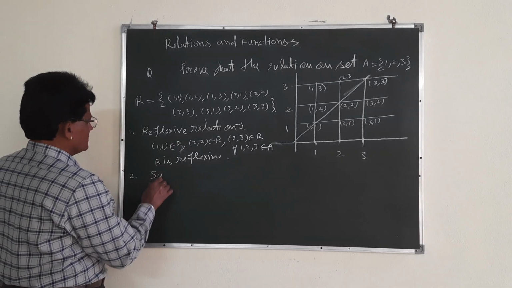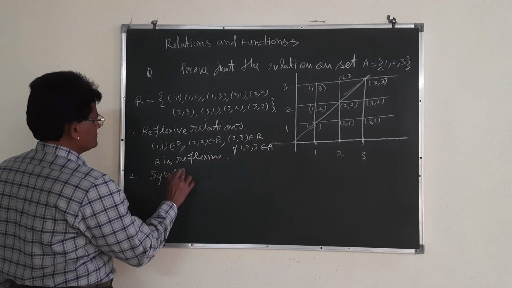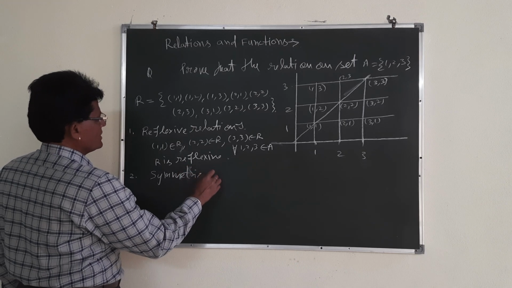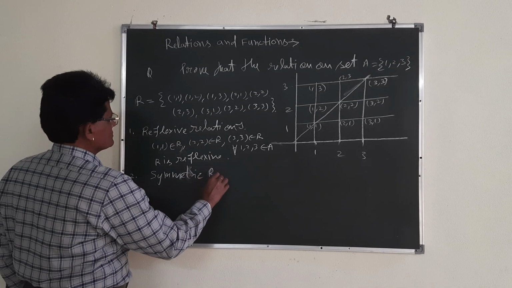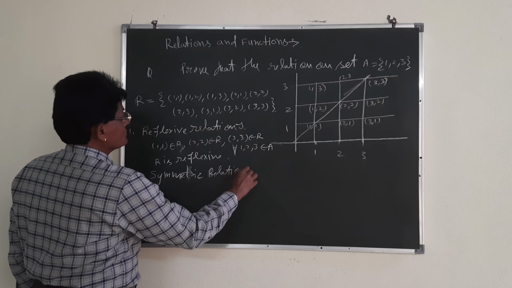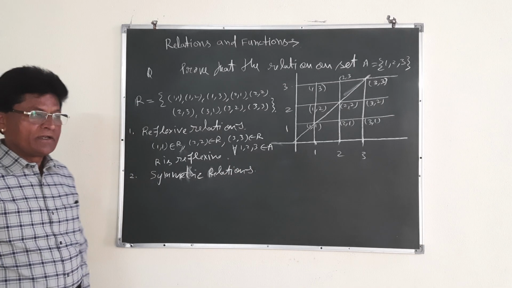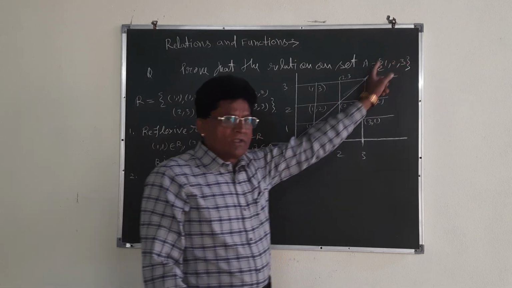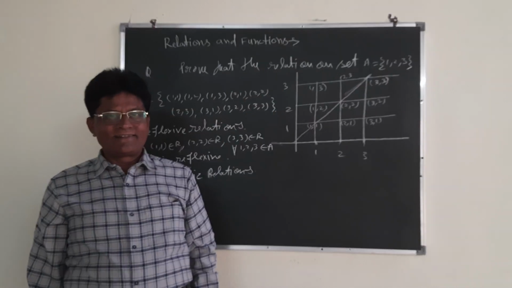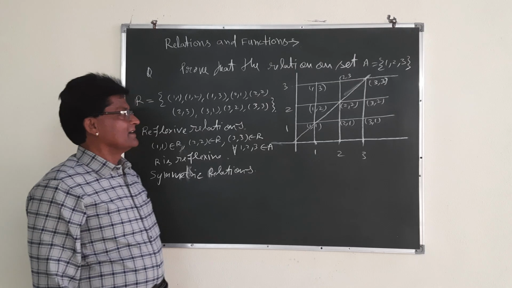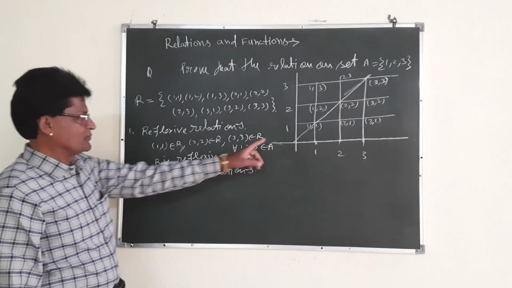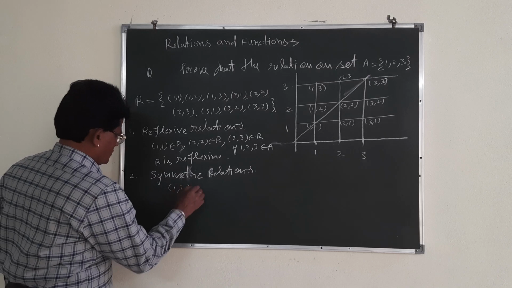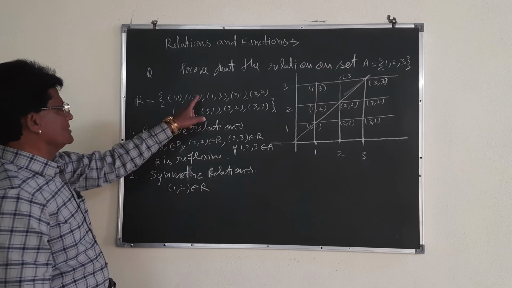See, symmetric relation. Try to understand. I told you reflexive: (1,1), (2,2), (3,3) lie on the diagonal. Now let me take, suppose, the element (1,2). You see, (1,2) belongs to R, it is here.